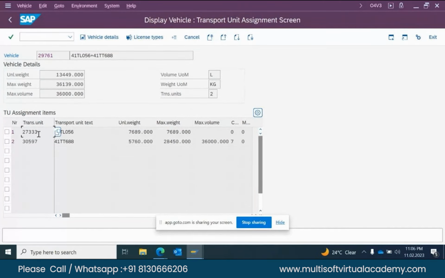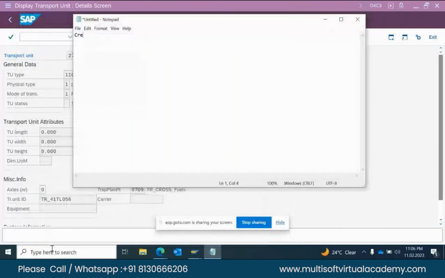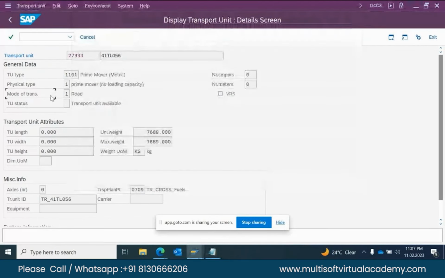Here you can see how to create the transport unit. The transaction code is O4C1, which creates a transport unit. What is a transport unit? In a vehicle, there are many transport units. In a single transport unit, many compartments are there, and in each compartment we store crude oils or refined oils.